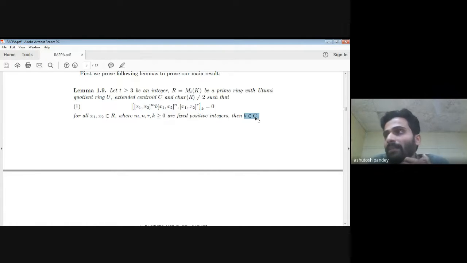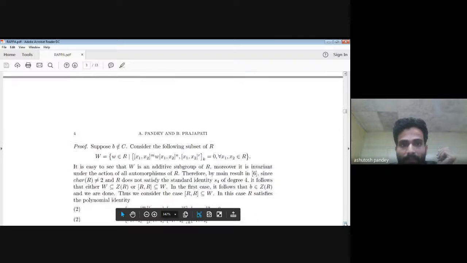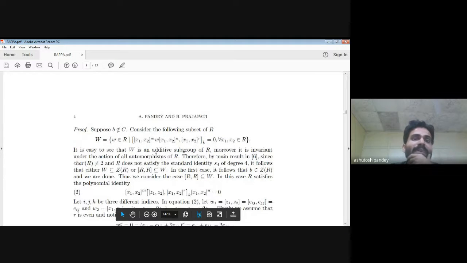So there is a fact that the center of a Utumi quotient ring is a field, meaning this C is a field. If R is a prime ring, then the center of U, meaning capital C, is a field. So if capital R satisfies this identity, then B is central, meaning B belongs to C. How do I prove this? We prove this by contradiction.